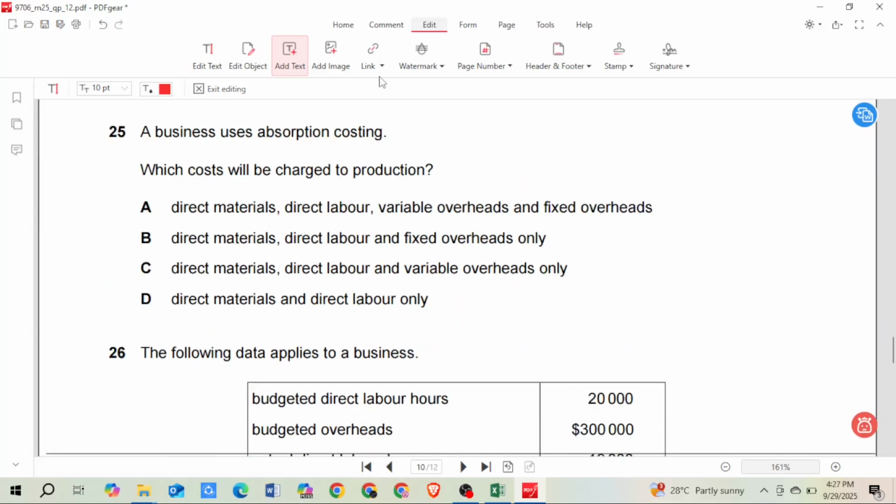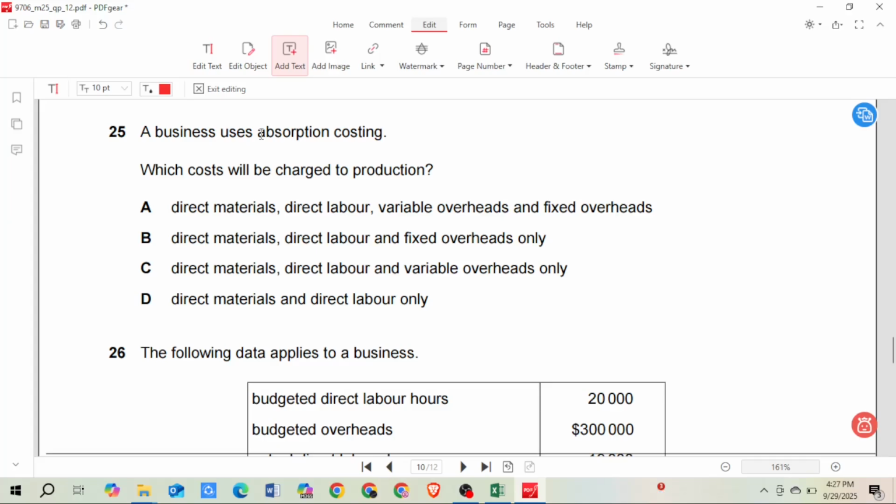Next question, 25. A business uses absorption costing. Which cost would be charged to production? Now, there are two types of costing methods that you learn in AS level: absorption costing and marginal costing. Absorption costing is also known as total costing. That means we include all the costs to calculate the value of inventory. Whereas in marginal costing, we include only variable cost to calculate the value of inventory, and fixed cost would be added separately.